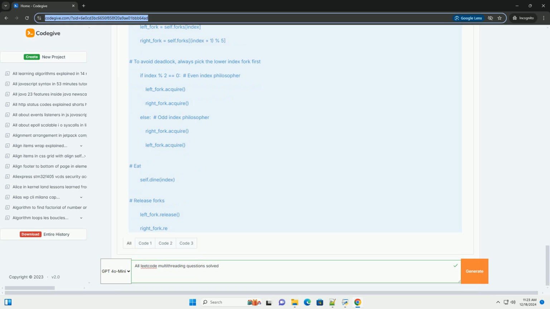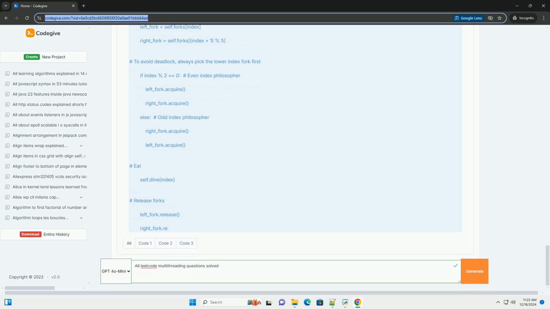3. The dining philosophers. Problem statement, 5 philosophers sit at a table and eat spaghetti. They need 2 forks to eat, and they must pick up the forks before eating. Ensure that they don't end up in a deadlock situation. Solution. Python. Import threading. Class DiningPhilosophers. Def __init__(self): self.forks = [threading.Lock() for _ in range(5)]. Def eat(self, index):